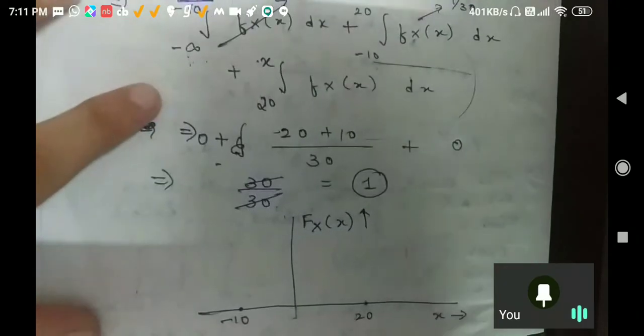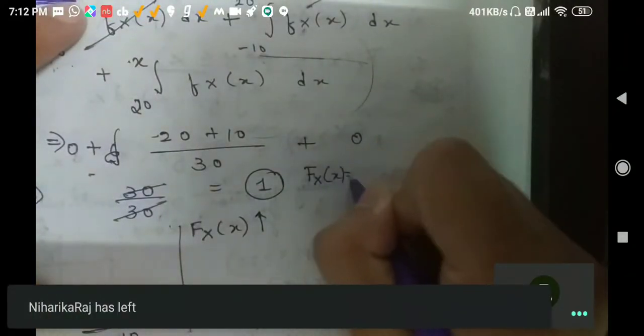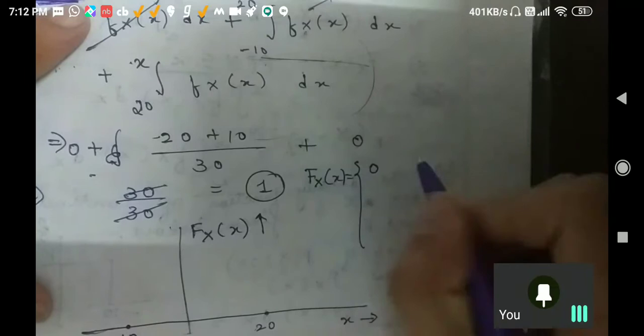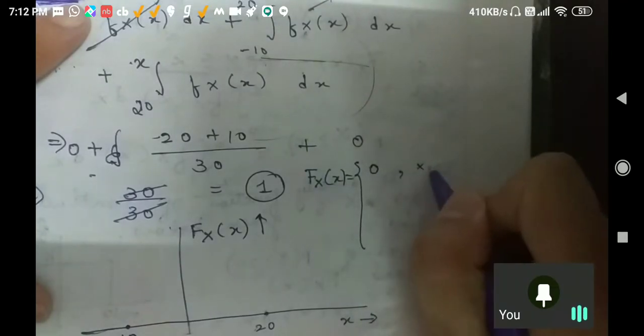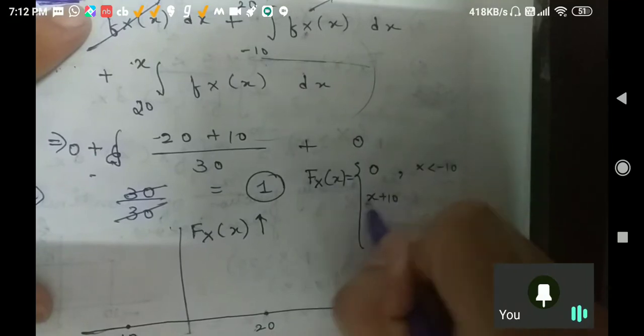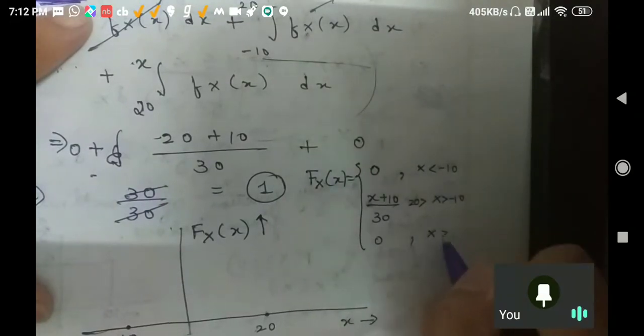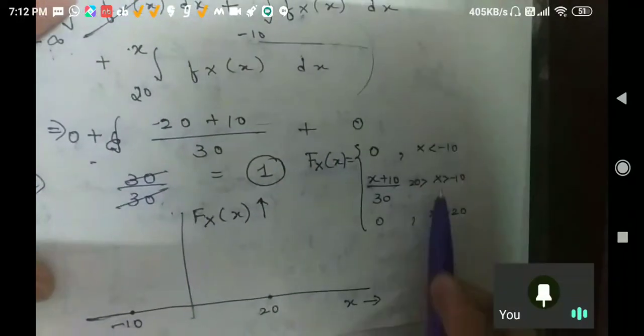Can anybody help me in drawing this diagram? Sir, you can say from the above diagram, piecewise, I am saying to you: 0 for x less than minus 10. It is x plus 10 upon 30 for x greater than minus 10 and less than 20, and it is 0 for x greater than 20. Piecewise I have defined your fx.